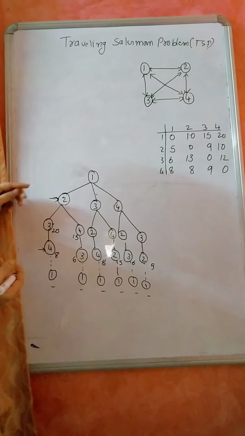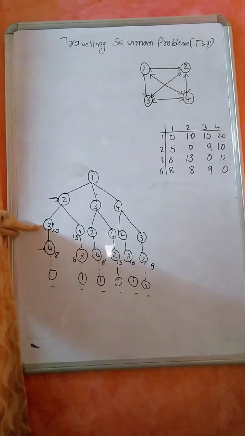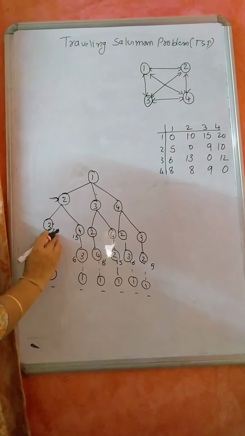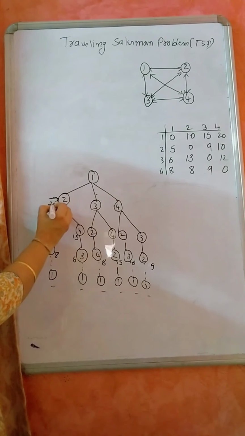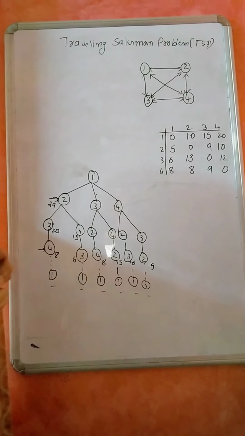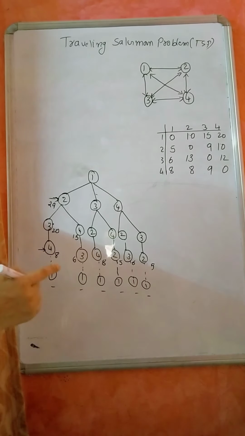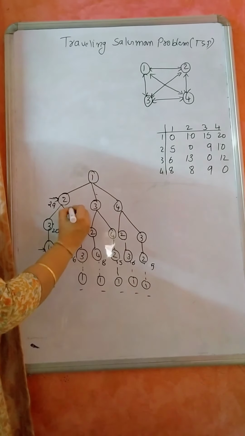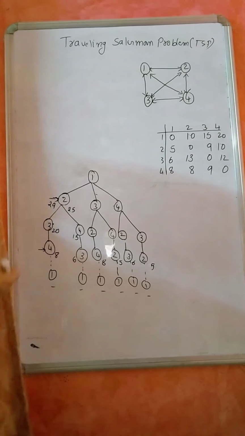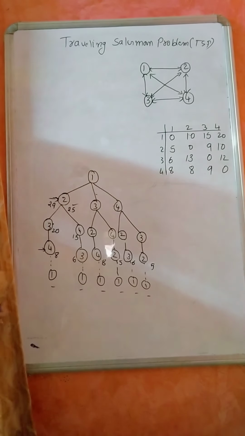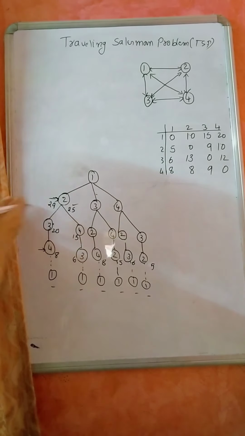Cost from 2 to 3 is 9, so it is 9 plus 20. One option is 29. What is the other option? 15 plus 2 to 4. How much is 2 to 4? It is 10. 10 plus 15 is 25. So which is the minimum? This is the minimum, so consider this path. No need of considering the other.